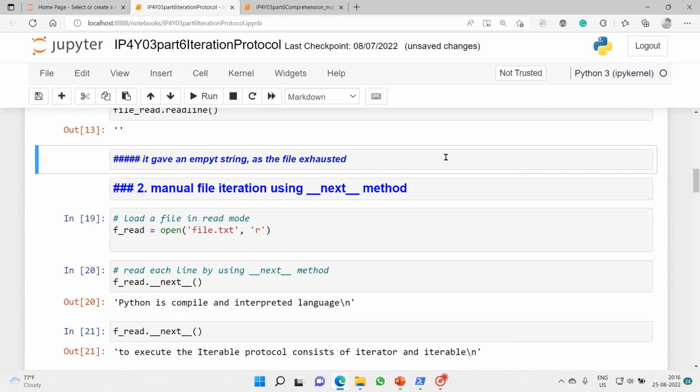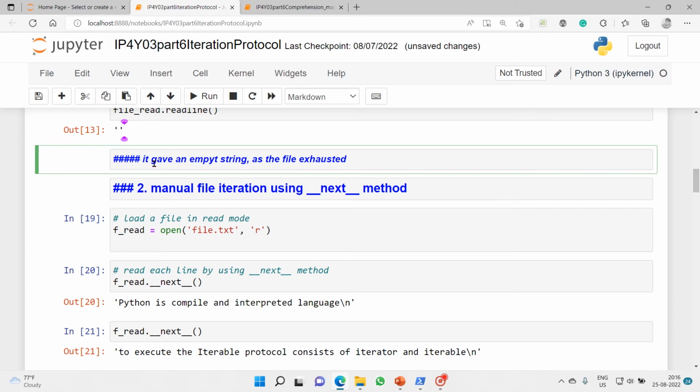So now we have seen an inbuilt method to iterate through an iterable object such as a file, such as a list, such as a tuple.